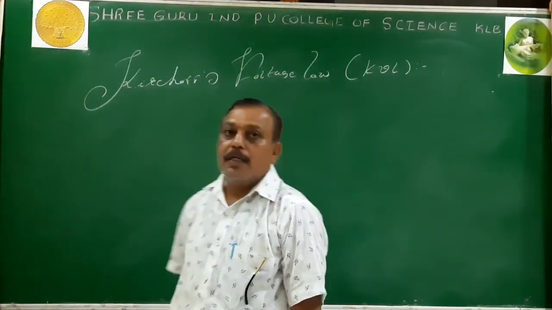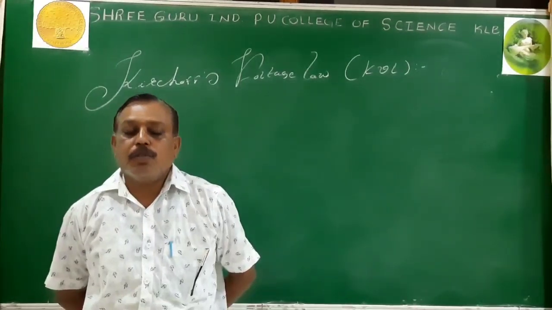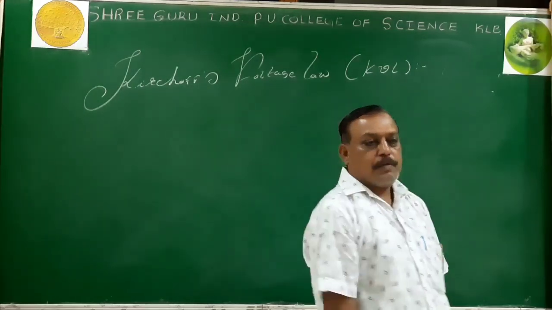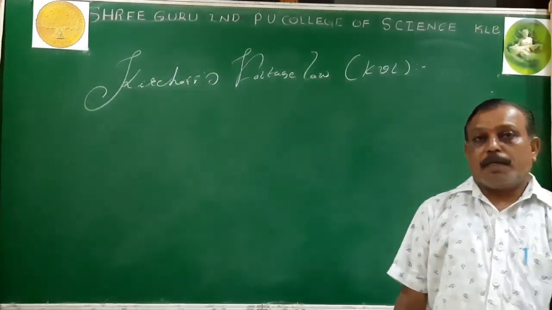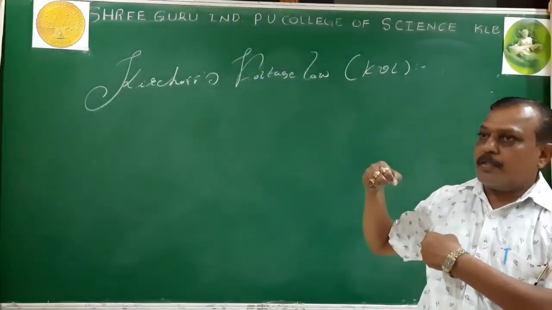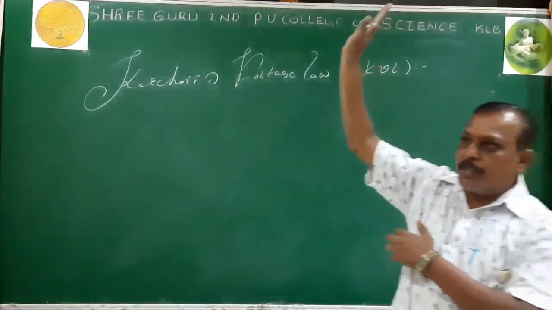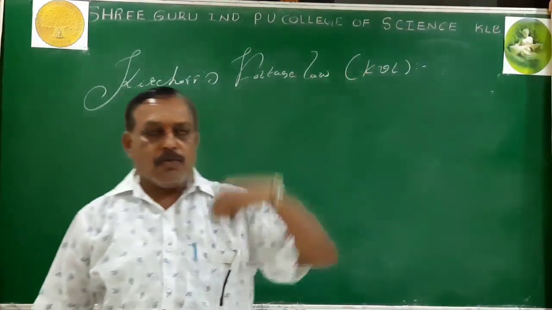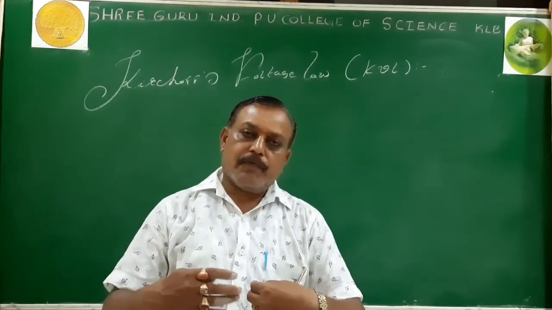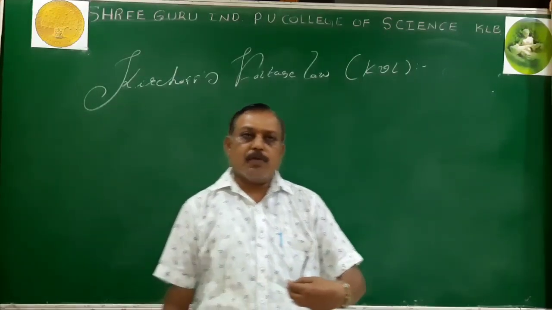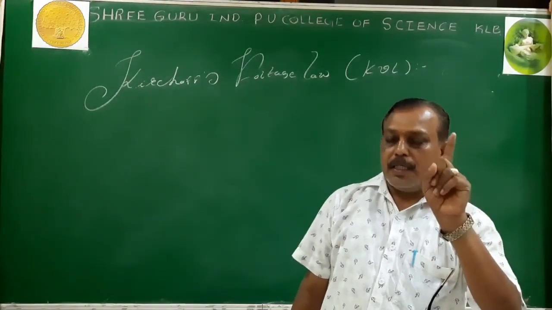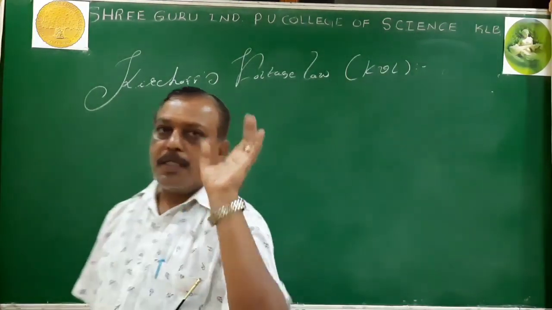And what about the KCL? KCL is applied for both closed circuit and open circuit. If the circuit is open, we cannot apply Kirchhoff's voltage law. There is a continuation path for the current. Because of that reason, we have taken a separate branch while dealing with the KCL. Somewhere else the sources are there providing the current. So we need only the direction of the current. From that, we go for incoming currents and outgoing currents. We give the statement: sum of the incoming currents equals sum of the outgoing currents. No closed path is required for dealing with KCL. Usually, the KCL can be dealt with for both open circuit as well as closed circuit.